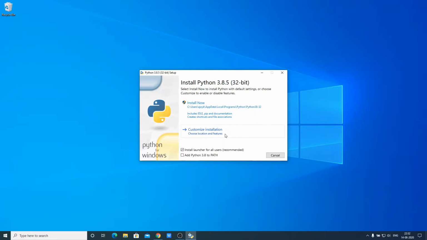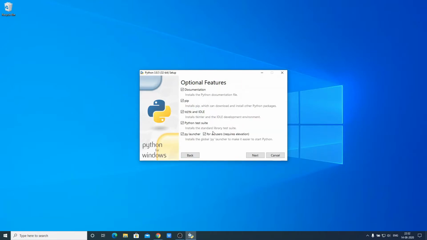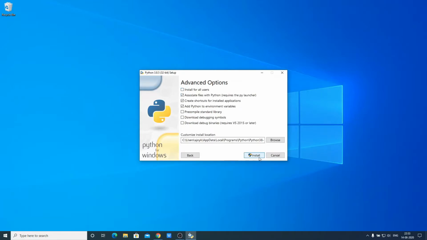Before that, don't forget to add Python to the path. To add Python to the path, simply click on this checkbox, add Python 3.8 to path. Then click on customize installation. Here we have some optional features. If you want, you can check some of the optional features, or if you need, you can select all the optional features, then click on next.